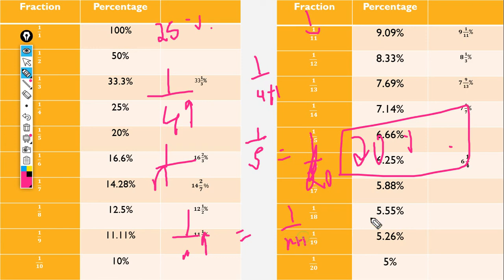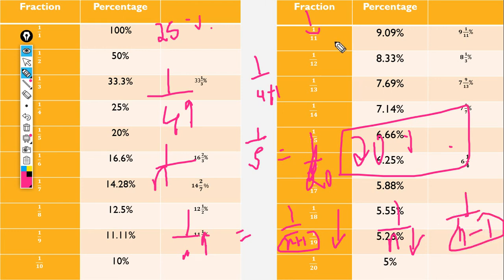Understand? On plus effect, the values are decreasing. I already told, if the denominator is increasing, the values are decreasing with a percentage. If the denominator is decreasing, then we need to do it for increasing as n minus 1. Then another value, for example, 1 by 4 is there. If the value is decreasing by 1 by 3, that means 1 by 3, 33%. Compared to 25%, it is a 33.3% increase.